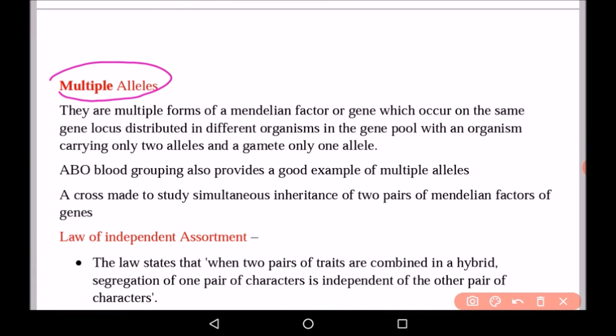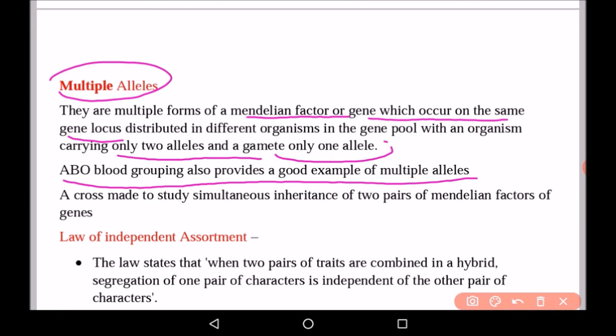Now another term is multiple alleles. They are multiple forms of a Mendelian factor or gene which occur on the same gene locus, distributed in different organisms in the gene pool, with an organism carrying only two alleles and a gamete carrying one allele. So in multiple alleles, there are different forms of alleles and they are showing their effect. The best example is ABO blood grouping, a good example of multiple alleles, where different alleles are present and show their effect in the F1 generation.